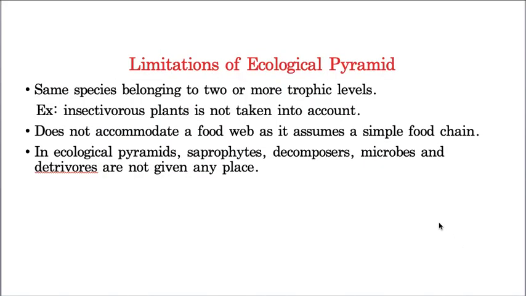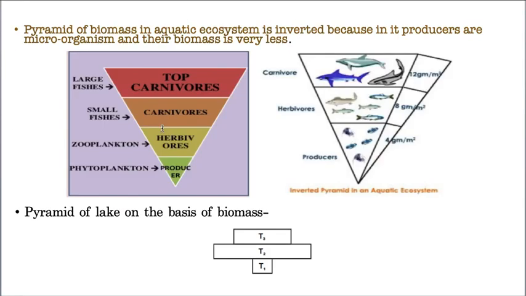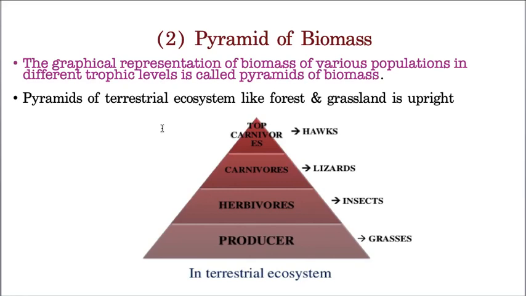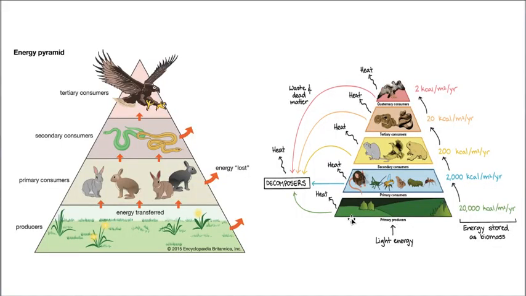Ecological pyramids are a very successful concept given by Elton, but it has its own drawbacks or limitations. What are they? Some species come under both herbivore and carnivore. For example, let us take insectivorous plants. Now you tell me, if you take any pyramid, where do you place it? Under grasses, that means producers, or under carnivores, where will you put it?